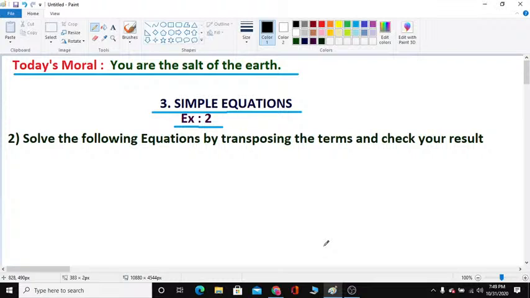Before that, first you must know that the transposing method is the third method, children. When you transpose a positive quantity to the right side, it will become a negative quantity. When you transpose a negative quantity to the right side, it will become a positive quantity. When you transpose a multiplication quantity to the right hand side, it becomes a division quantity. When you transpose a division quantity, it becomes a multiplication quantity on the right side. So first here I will write those points. Listen carefully, children.